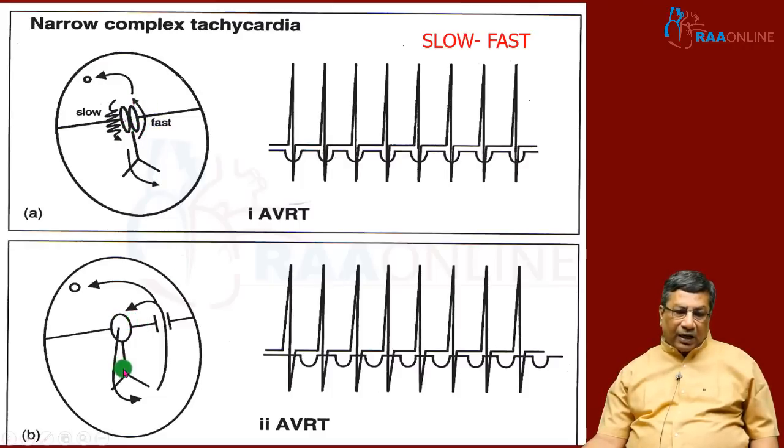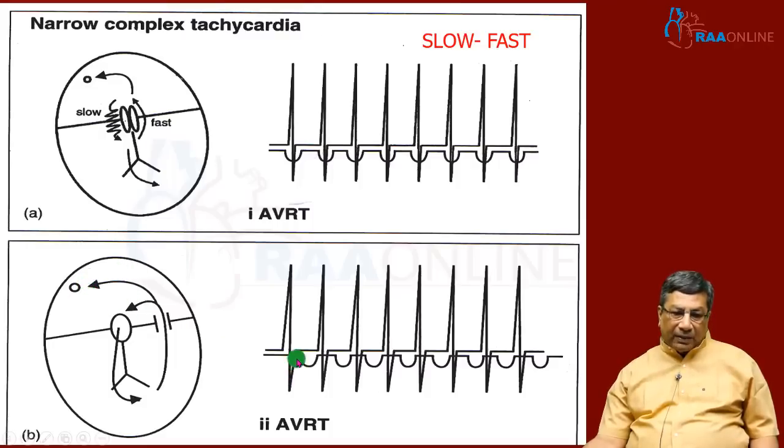Whereas in orthodromic tachycardia of the Kent bundle, antegrade conduction happens through the normal pathway, resulting in a narrow QRS complex tachycardia, but the retrograde P wave will take a little more time to activate the atrium, because the impulse has to go through the accessory pathway and then travel to the atrium to depolarize it retrogradely.